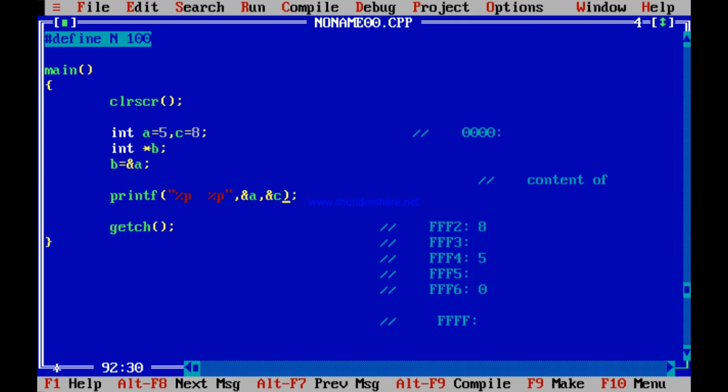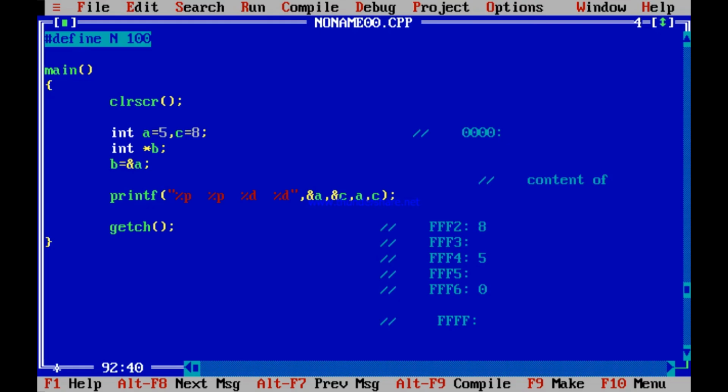If you print now only a and c, that is with 2 more %d. a and c are integers, don't forget, %d, %d. You are printing a and c now. What should it print? It should print FFF4, FFF2, 5 and 8. See? Yes, absolutely fine.